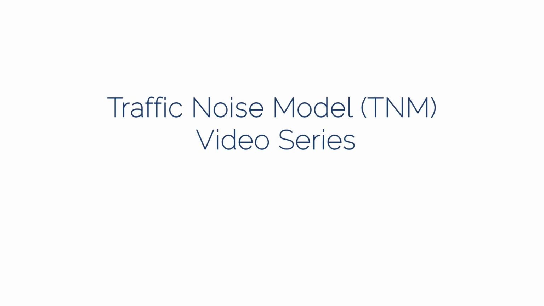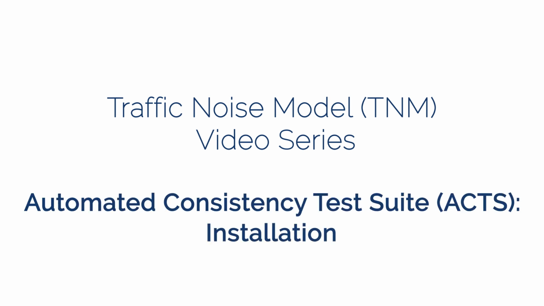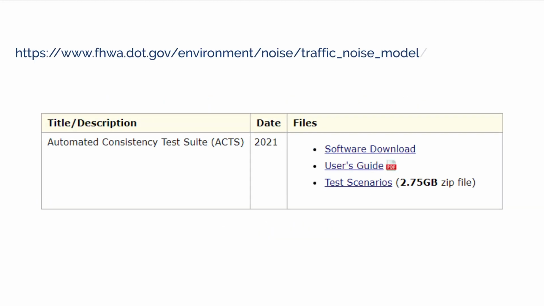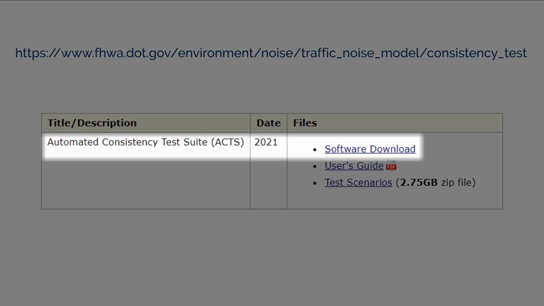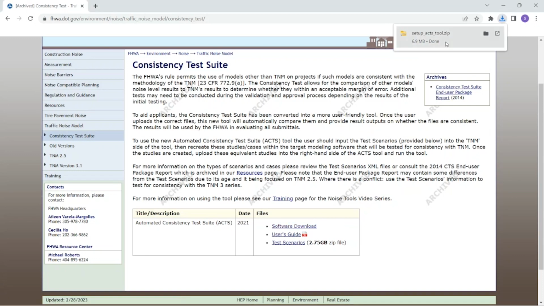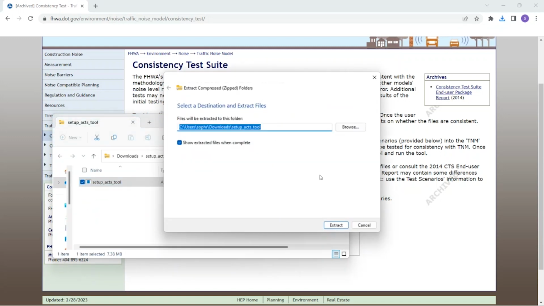This video will describe how to install FHWA's Automated Consistency Test Suite. To install the ACTS, navigate to the TNM Consistency Test Suite webpage to download the setup file. Once the file has downloaded, click the zip file, select Extract All, and specify the desired destination directory.